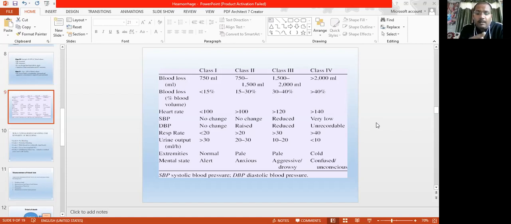So if a 60 kilogram adult human is there, then in 1 hour it will be 60 ml, because 1 ml per kg per hour.